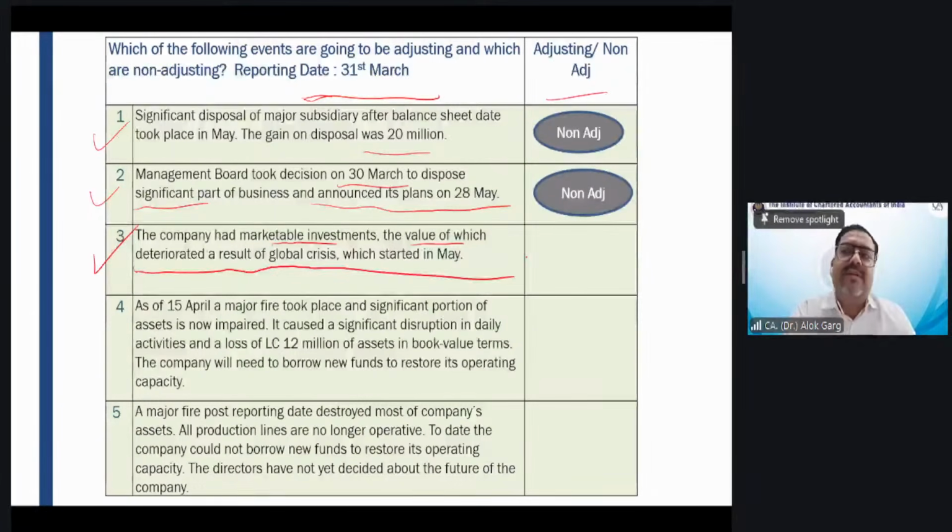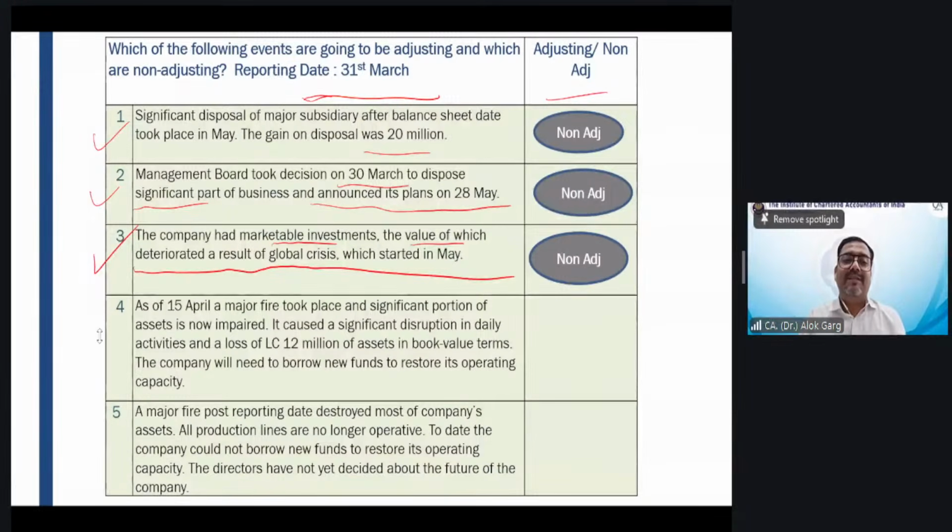Whether it will be considered as an adjusting event or non-adjusting event. While there is, due to global crisis, a huge decline in the value of the investment, you have to disclose. But whether the May month value you will take in the month of March, no, it is a non-adjusting event. It is a non-adjusting event, right?